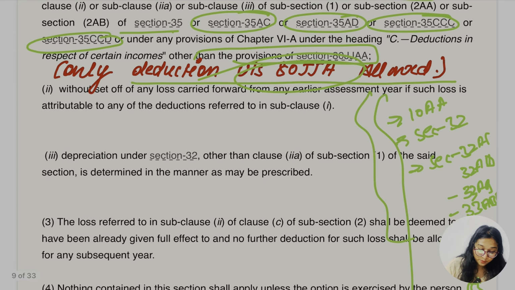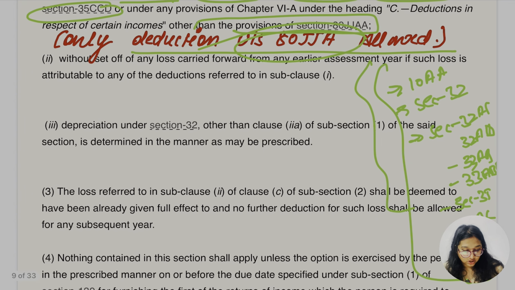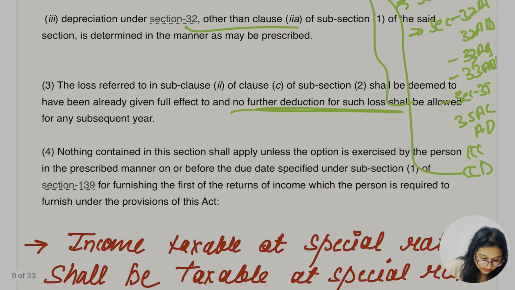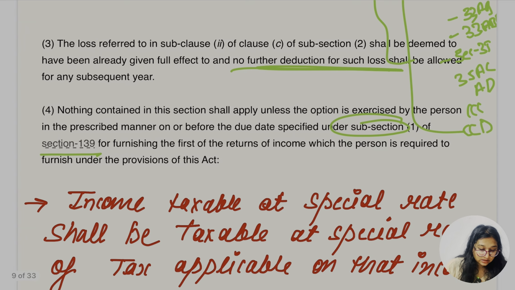If such loss is attributable to any deduction, refer to the subsection and subclause. Depreciation, as we told, the loss referred to in subclause second of clause C of subsection 2 shall be deemed to have been already given full effect, and no further deduction for such loss should be subsequently given. Nothing contained in the section shall apply unless the option is exercised by the person in the prescribed manner on or before the due date specified under subsection 1 of section 139 for furnishing the first return of income which the person is required to furnish under the provisions of the Act.